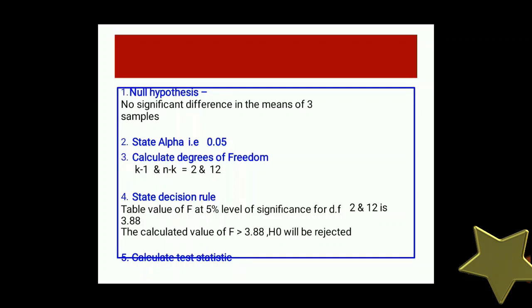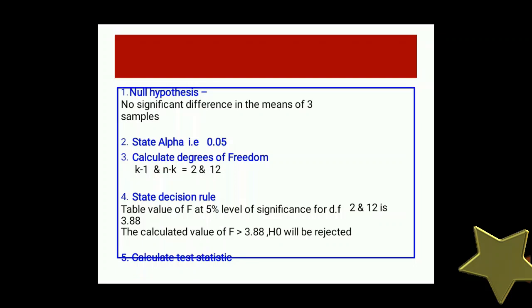Then we will state the alpha, that can be 90%, 95% or 92%. We have just stated it as 0.05. Then we will go for the degrees of freedom. K minus 1 is 2 because 3 minus 1 is 2, and the total number of observations is 15, and 15 minus 3 is equal to 12. K is the number of groups, that is 3 groups, and N is the total number of observations. How many observations are there? There are 15 observations.